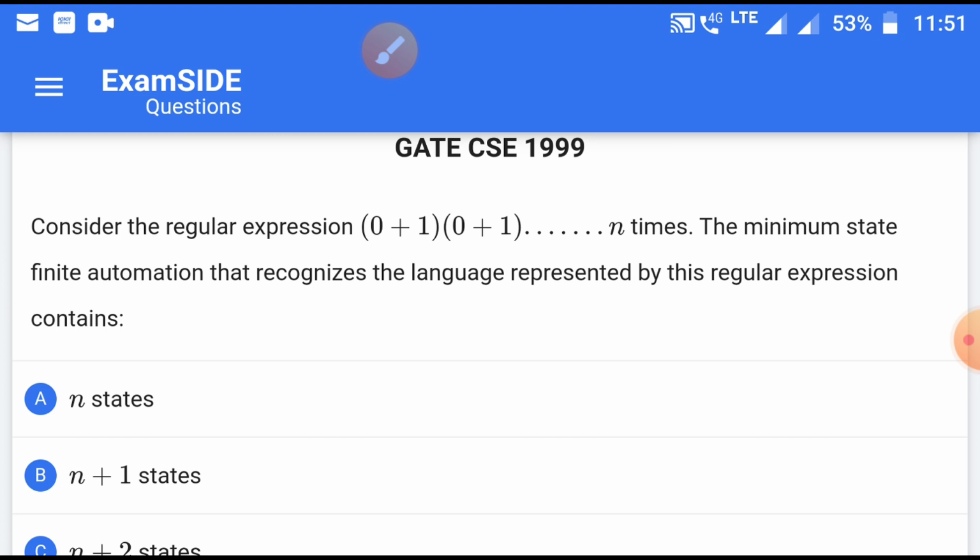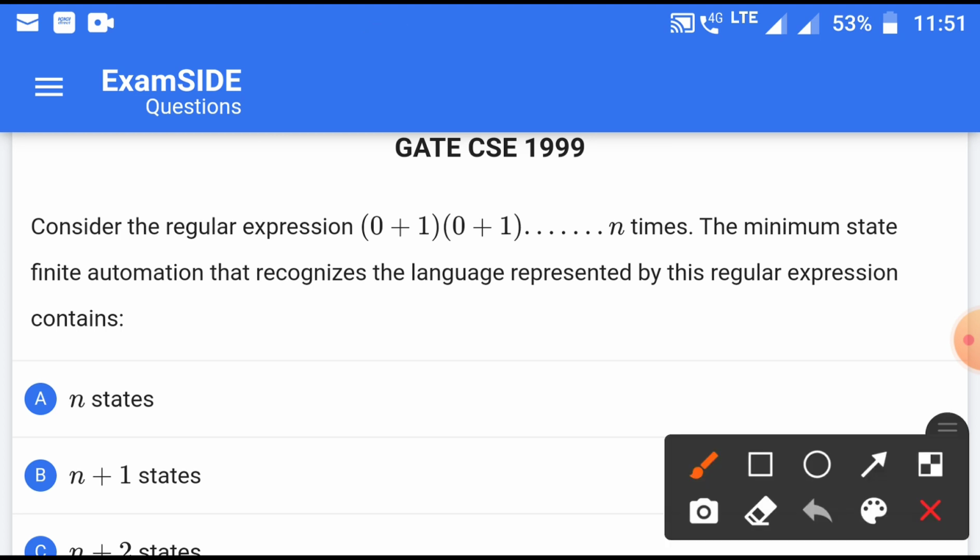So if we start the construction of the DFA, then we need a start state and another state as a final state. If we implement (0 + 1) on the start state, then we need two states.